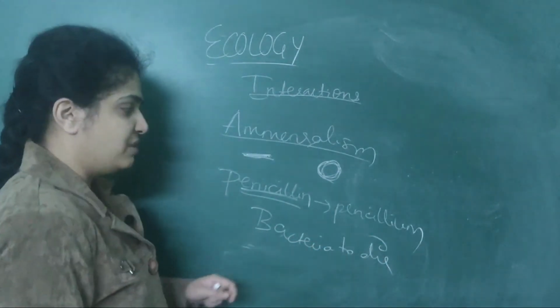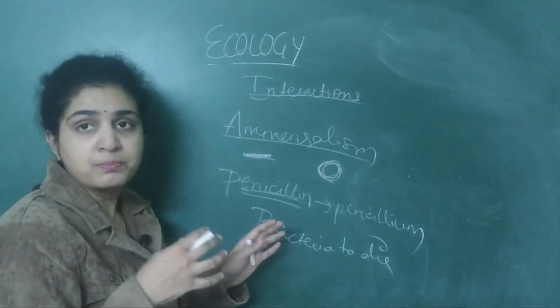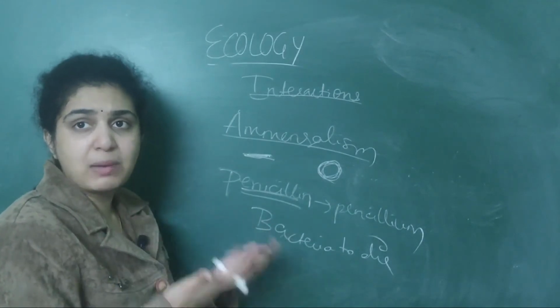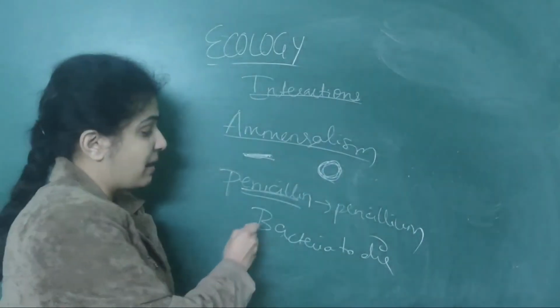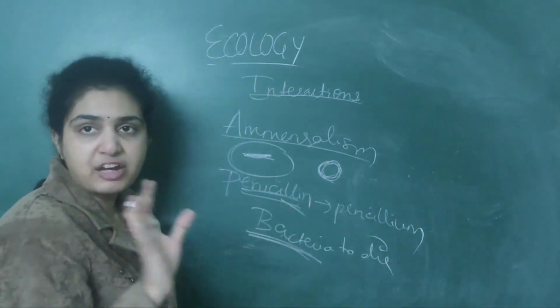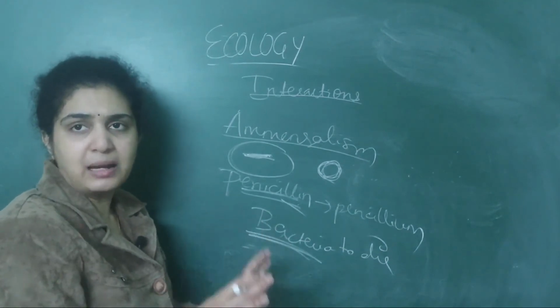So it will secrete the chemical on the bacteria, and the bacteria will die. So here bacteria are harmed, and penicillium is not affected at all. Simple, it will release a chemical.